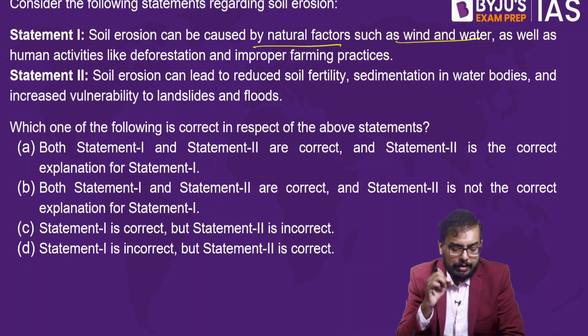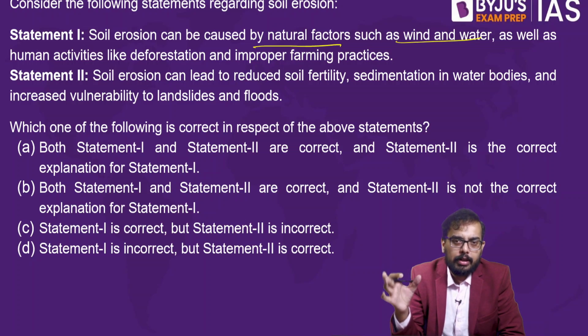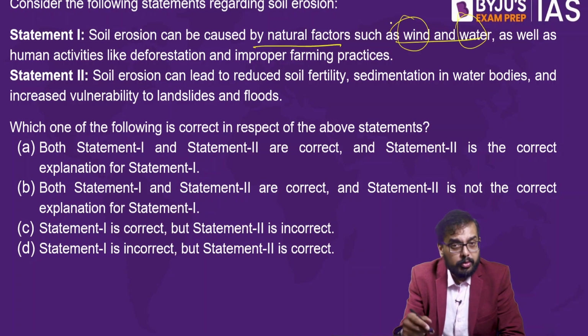Is this statement true? Soil erosion can be caused by natural factors like wind and water. Yes, if there's a strong wind, or a strong stream of water, we will have soil erosion. All this badland topography, all these rills and ravines, are formed through strong streams of water. And all this aeolian erosion is formed through wind. So statement 1 is absolutely right.